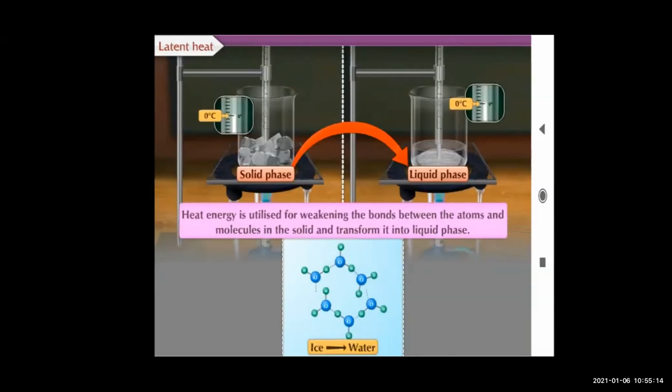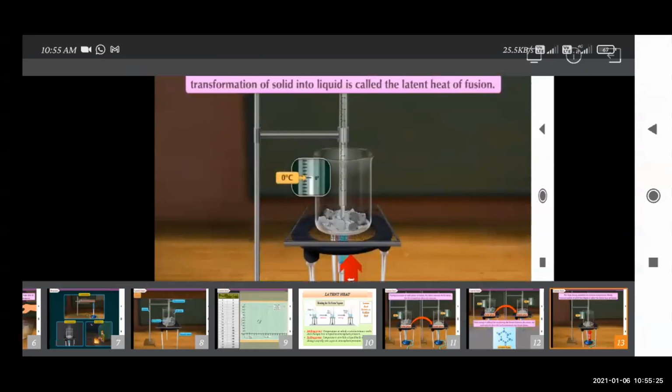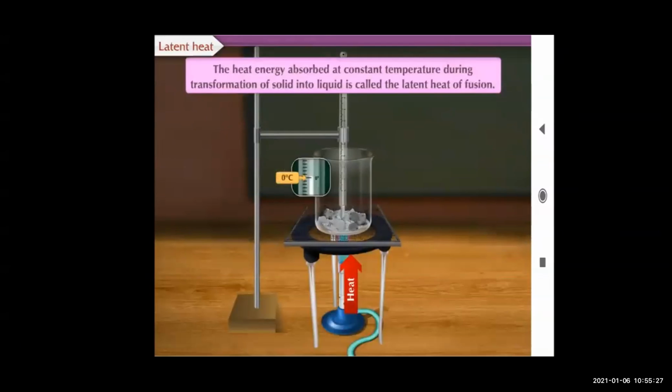The heat energy absorbed at constant temperature during transformation of solid into liquid is called the latent heat of fusion. So remember, this is the second definition. The first definition we have seen was the melting point of ice. Now this second definition is latent heat of fusion. What is latent heat of fusion? The heat energy absorbed at constant temperature during transformation of solid into liquid is called the latent heat of fusion. So remember, understand the difference.